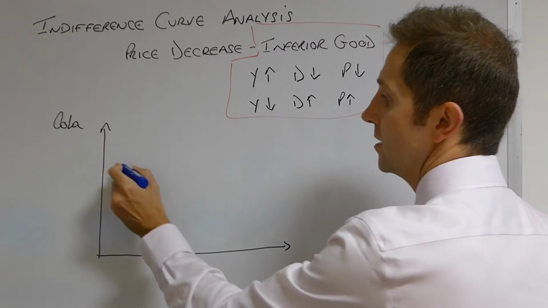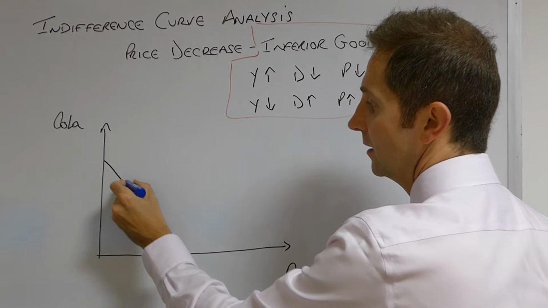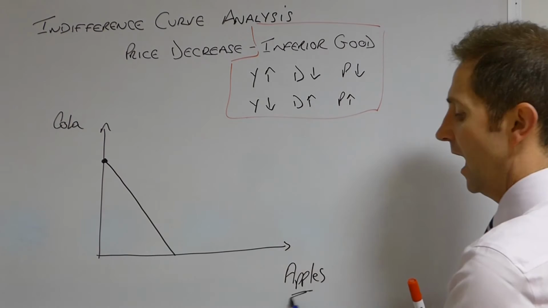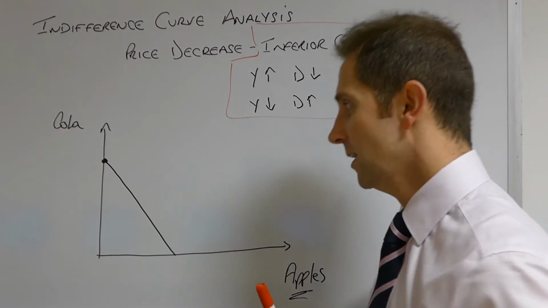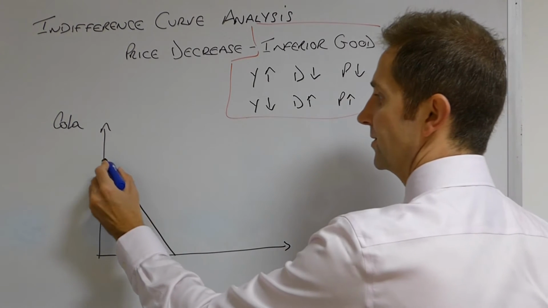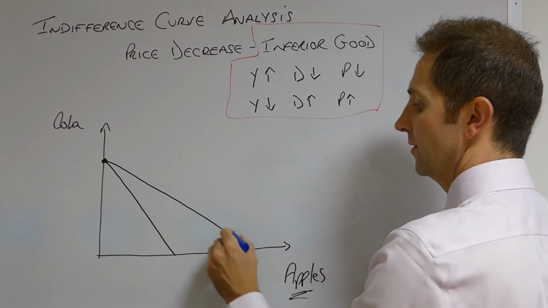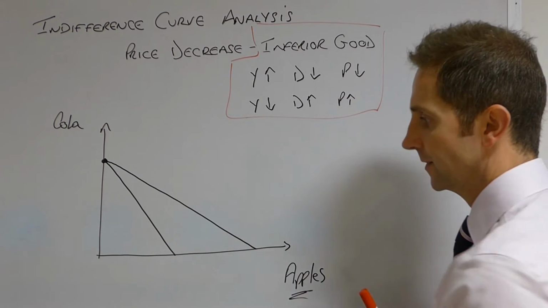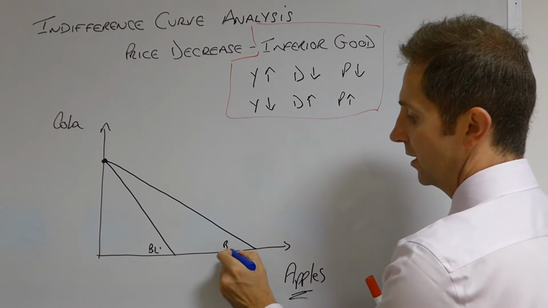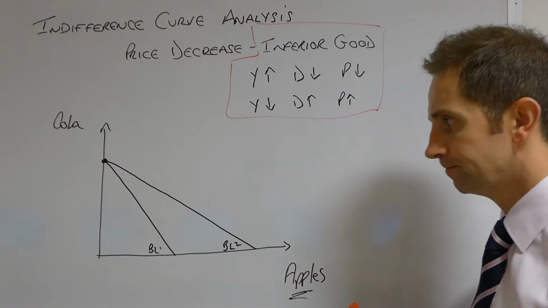So as you know, the pivot will be pivoting around this point here because the price of apples in this instance is falling. So it's a pivot rather than a shift. We can buy more apples, and so the pivot shifts us out that way. So we're going from budget line 1 to budget line 2.